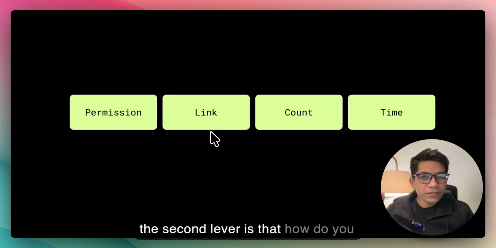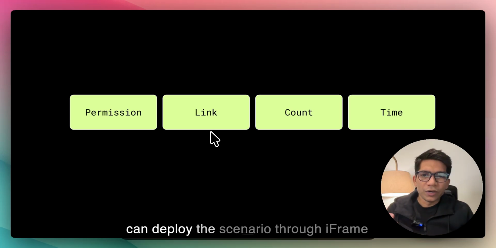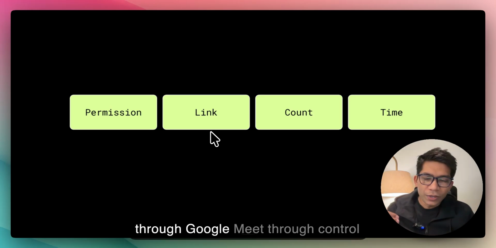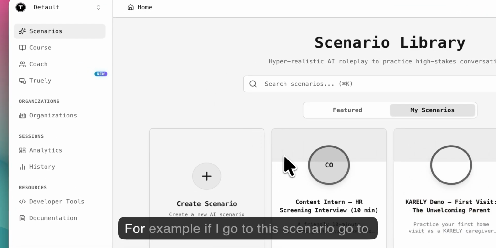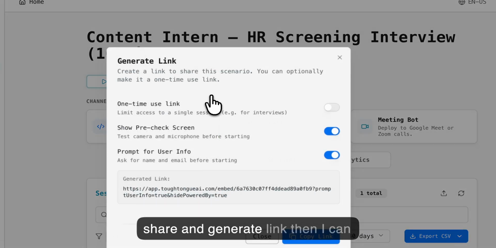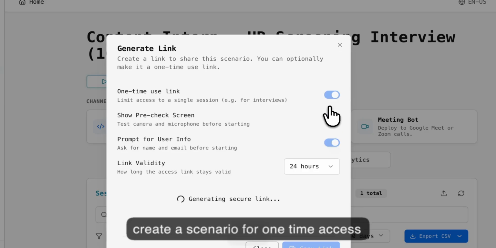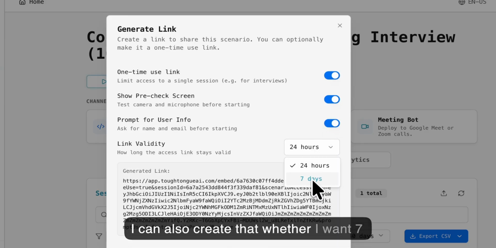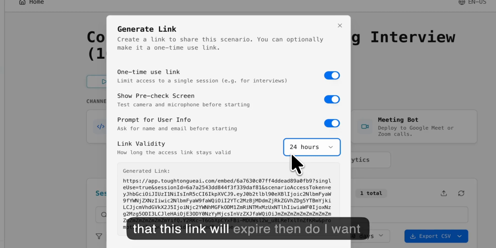The second lever is how you share these scenarios. Now, of course, you can deploy our scenario through iframe, through Google Meet, through phone, but directly via link there is also a lot of control. For example, if I go to this scenario and I go to share and generate link, then I can create a scenario for one-time access only. I can also choose whether I want 7 days access or 24-hour access. After that, this link will expire.